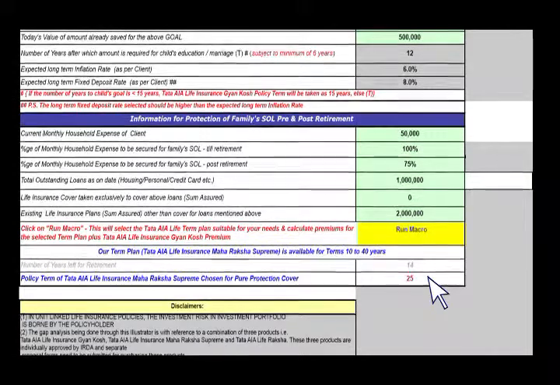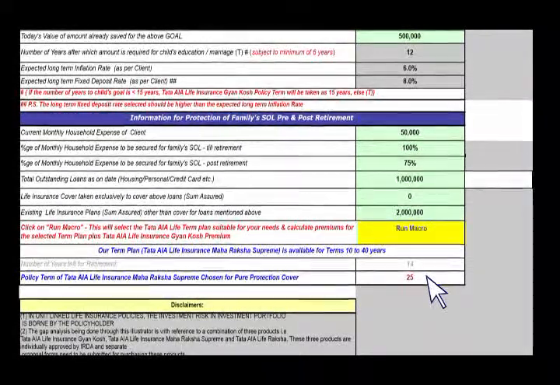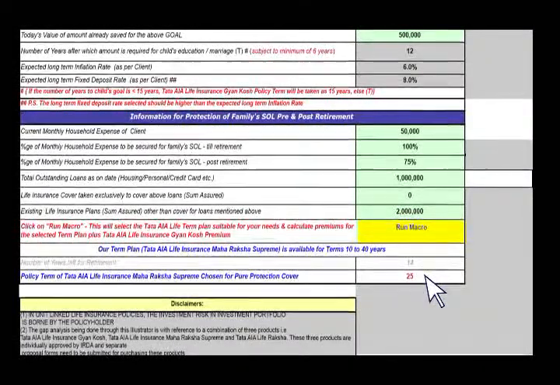Yes. You will still need to support him. Sure. How many years do you think you'll have to support him? So it's 44 plus 25, at least till age 70. At least till age 70, which means 14 plus 10, 24 years more. Yes. So you need a plan for a term of at least 25 years. 25 years, yes. So I'll select 25 years as your Maharaksha term plan.